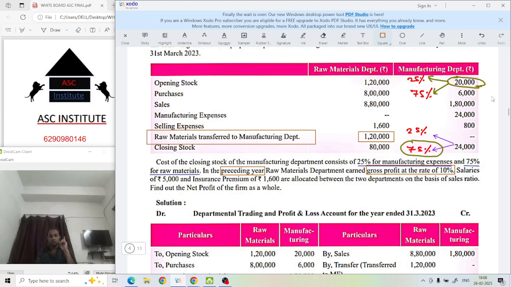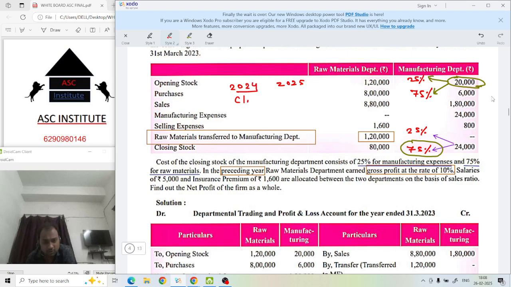Opening stock is what? The closing stock of the previous year. If we are talking about, for an example, this 2025, the previous year will be 2024. Closing stock of this 2024 will be opening stock of 2025. Are you getting me? Closing stock of 2024 will be opening stock of 2025, isn't it?